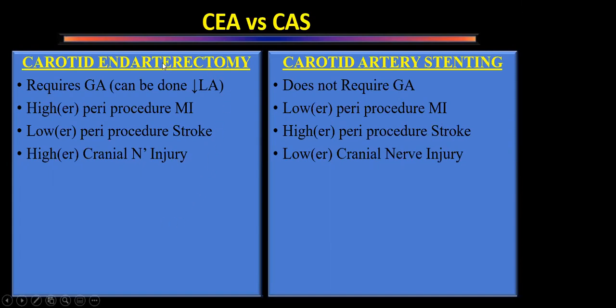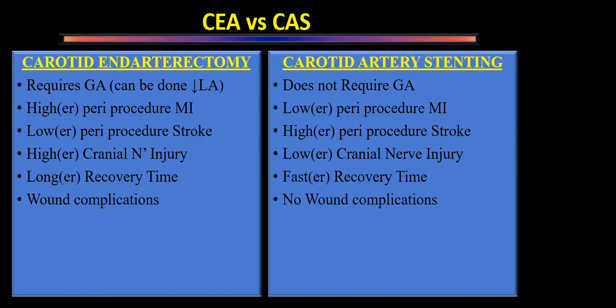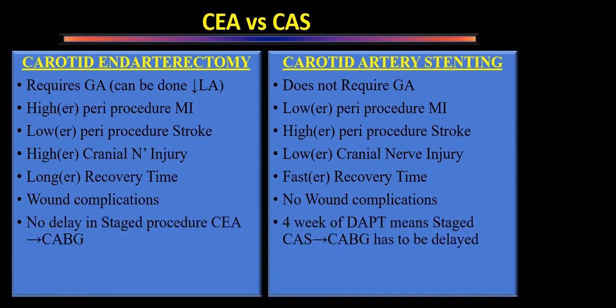Cranial nerve injury is more with endarterectomy. Obviously, we are going to cut and sew there in the neck. Recovery time obviously will be longer because we are going to do a procedure. Wound complication, obviously, will be more with carotid endarterectomy. But suppose it's a staged procedure. If the patient has undergone stenting, we'll have to wait at least 4 weeks. If we have done a carotid artery stenting and that patient also requires coronary artery bypass grafting, we have to wait at least 4 weeks, because for 4 weeks that patient will require dual antiplatelet drugs. Or else we'll have to take the risk of excessive bleeding and go ahead with the procedure. So that is one drawback with carotid artery stenting.